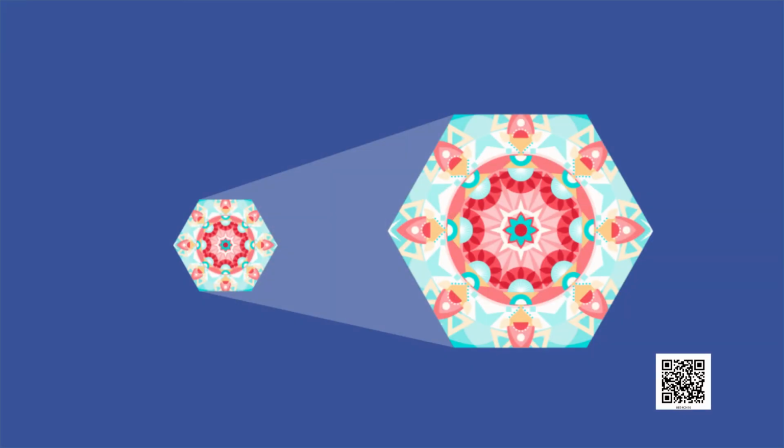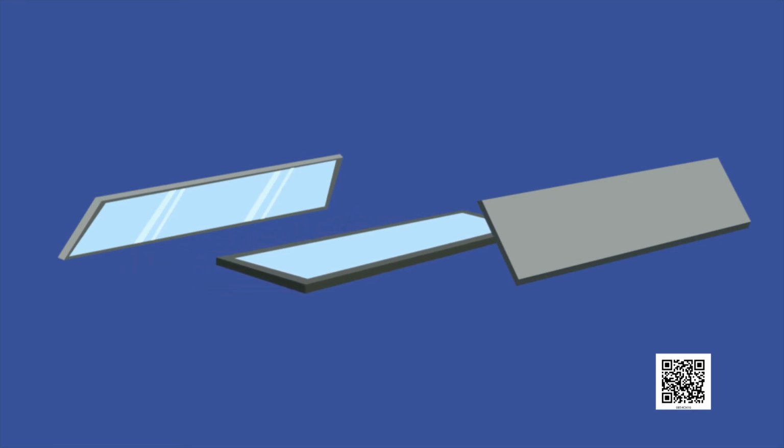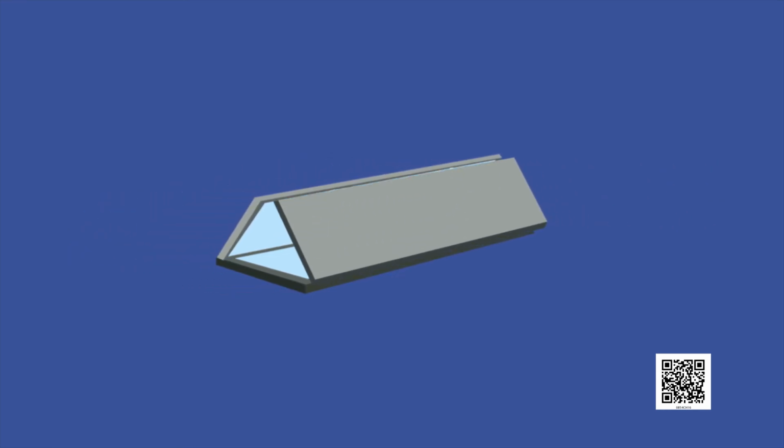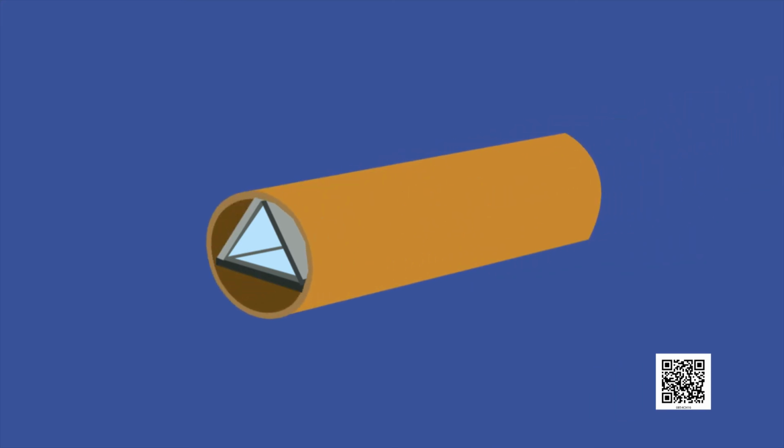Children, let's make our own kaleidoscope. To make a kaleidoscope, get 3 rectangular mirror strips and join them together to form a prism. Fix them in a circular cardboard tube.